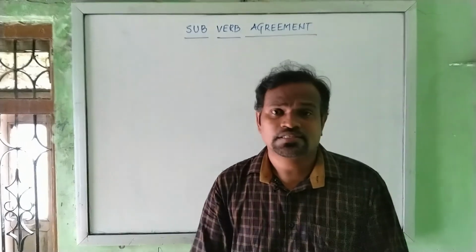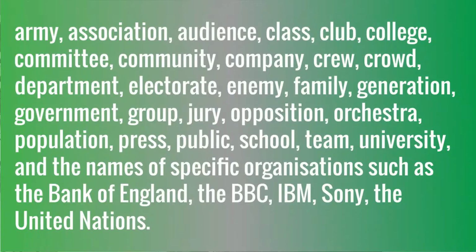Other words like this, sometimes called collective nouns, include army, association, audience, class, club, college, committee, community, company, crew, crowd, department, electorate, enemy, family, generation, government, group, jury, opposition, orchestra, population, press, public, school, team, university, and the names of specific organizations such as the Bank of England, the BBC, IBM, Sony, the United Nations.